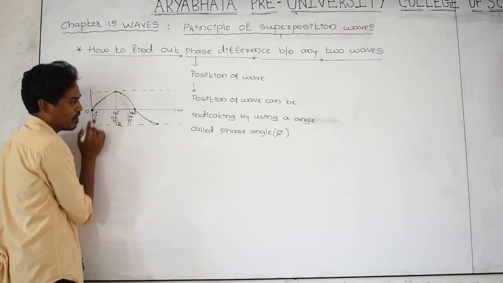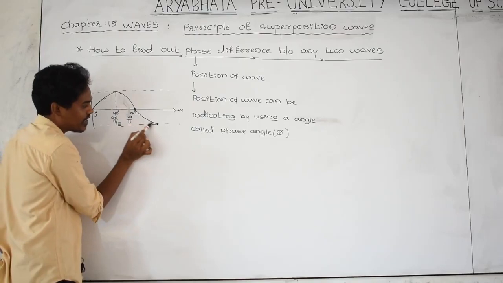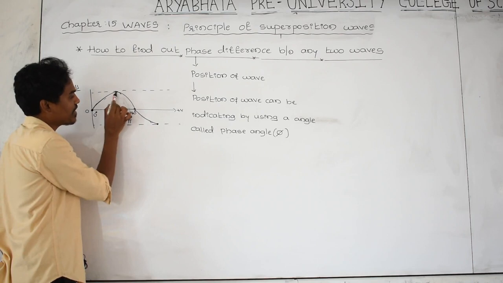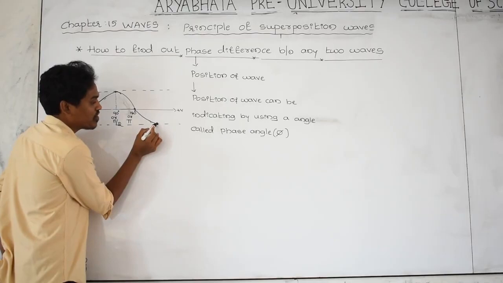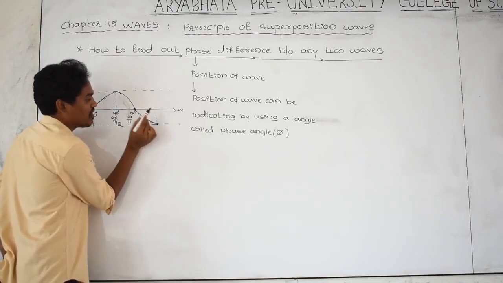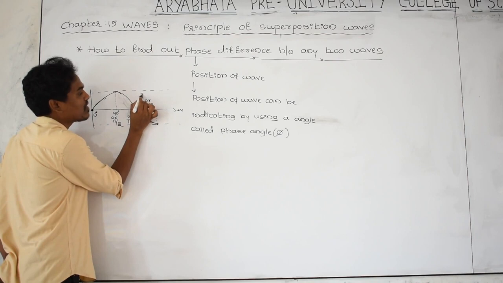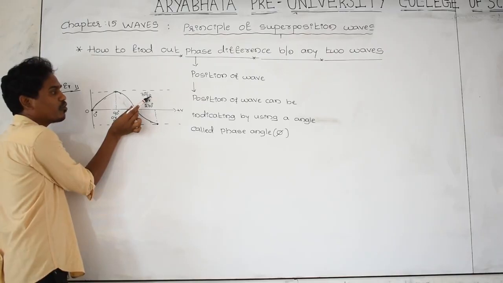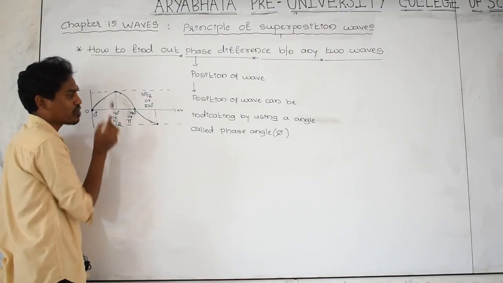Here to here 90 degree, here to here 90 degree, and here to here 90 degree. 90 plus 90 plus 90 means 270 degree, or in terms of radian 3 pi by 2. How? 3 into 180 by 2 means 270. In terms of radian 3 pi by 2, in terms of degree 270 degree.